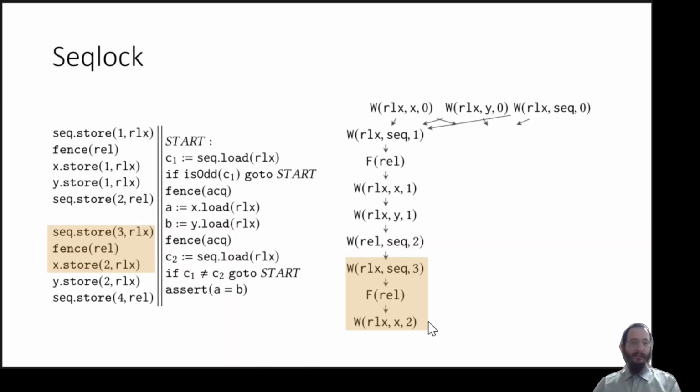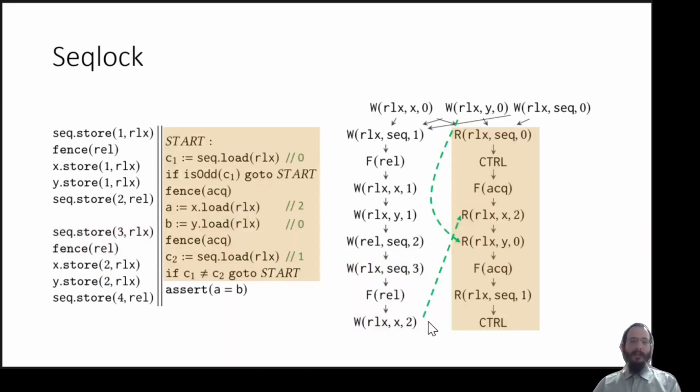Now the reader is going to execute. Since no synchronization happened yet, the reader is allowed to read the value 0 for the sequence number, and the value 2 for x from the final write. But because this read does not incur synchronization, it is still allowed to read the value 0 for y from the initialization event.